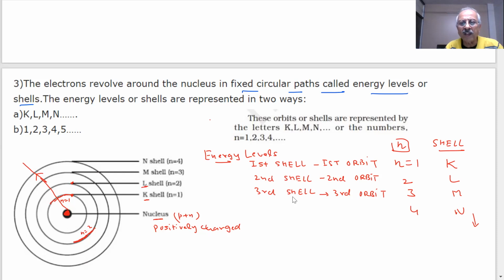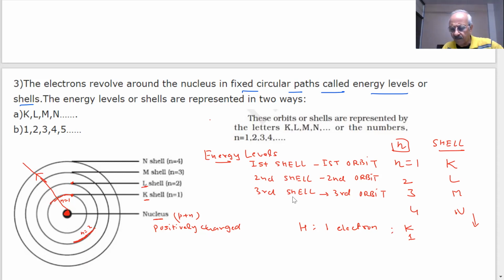For example, if I say hydrogen, tell me, hydrogen has only 1 electron. It has only 1 electron. So where will this 1 electron go? It must go where? In the first orbit, in the first shell. And that means if I say K shell, then how many electrons are there in K? 1 for hydrogen. Now, why do I put the first electron in K? Why did I not put it in L, M, and so on?